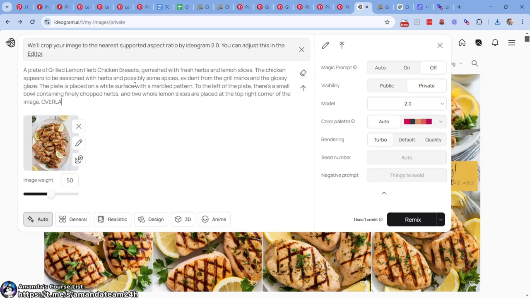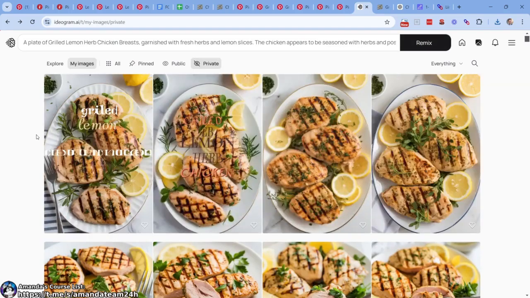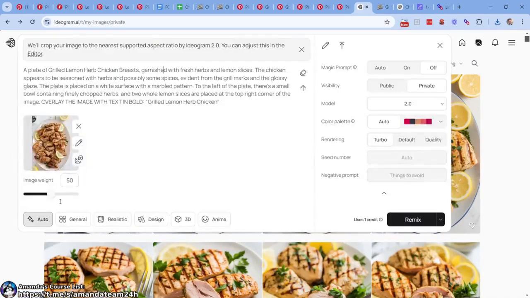Let's try something. Overlay the image with text in bold right here. Boom. Let's see how it does that. Sometimes we can take a real beautiful thing and customize it and put some nice text overlay. Let's see if anything happens. Nice. That really stunk. All right, let's look here. That one's nice, but a little bit too similar image weight, right? So sometimes Ideogram's not perfect.